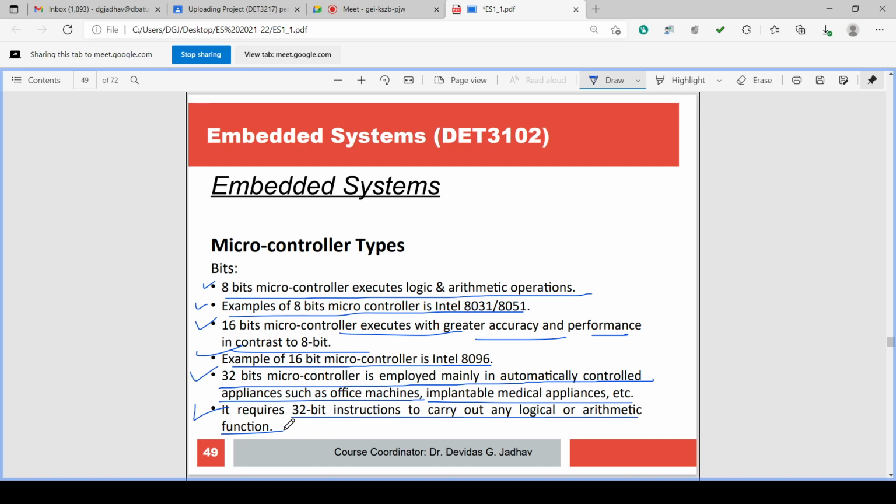Obviously, if it is a 32-bit microcontroller, it requires 32-bit instructions.